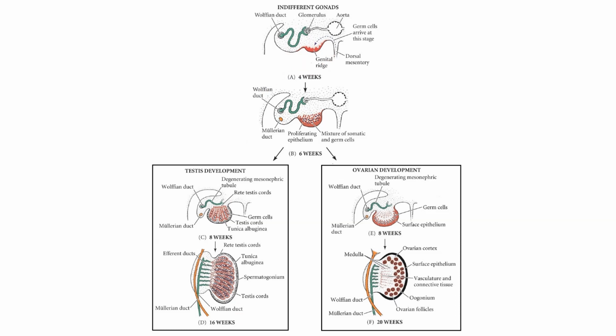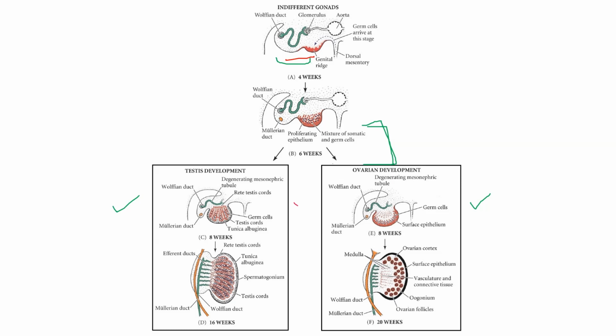Near this ridge forms a condensed tissue, which is present near the adrenal gland. This primitive gonad develops two structures, that is, the cortex and the medulla. Until the 6th week of development, the structures are identical in both sexes.